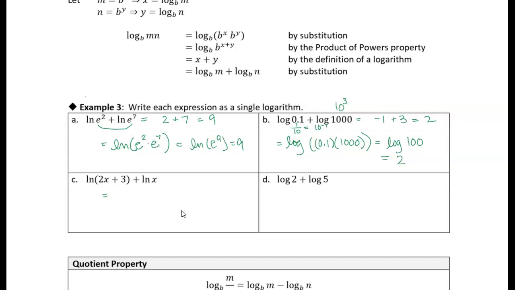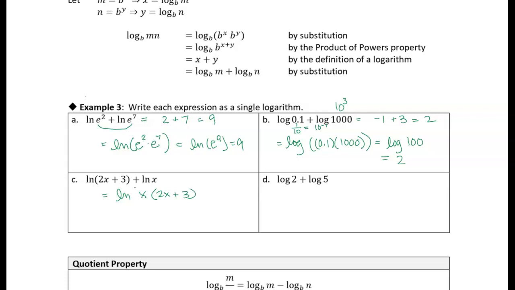Again, we have the sum of two logarithms, and we're going to write it as a product. So the natural log of 2x plus 3 plus the natural log of x is the same as the natural log of x times (2x plus 3).